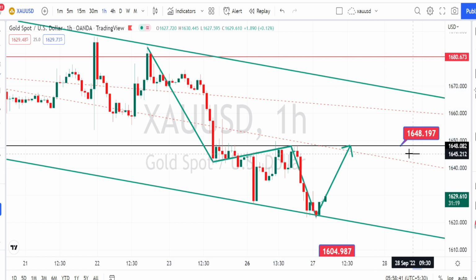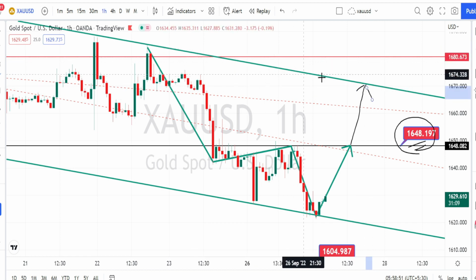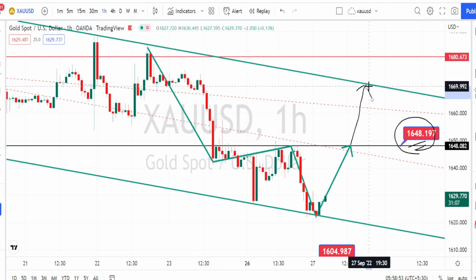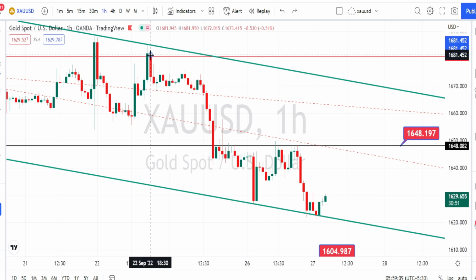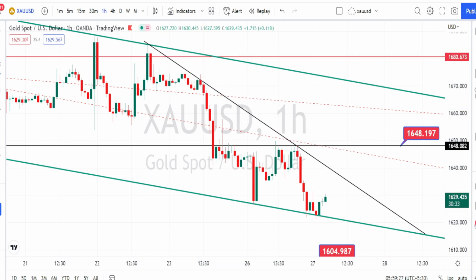First level of resistance from the higher time frame is going to be around 1648, and only when the price action breaks this resistance level, we can expect it to test the bearish channel pattern support line from the 4 hours time frame. So as usual, I will recommend you to draw a resistance line over here to understand the current trend of the price action.